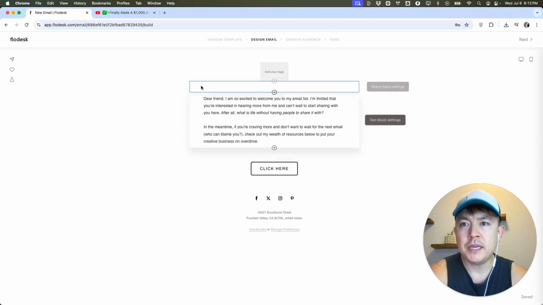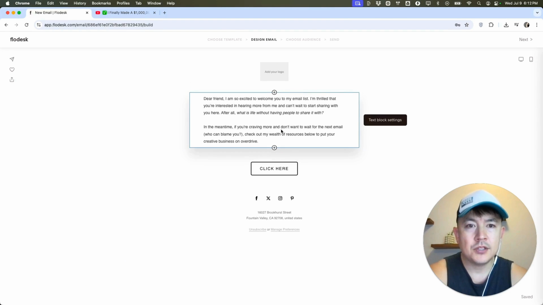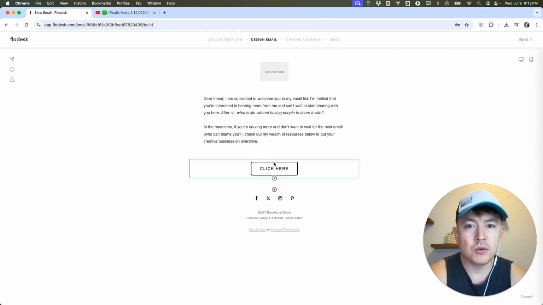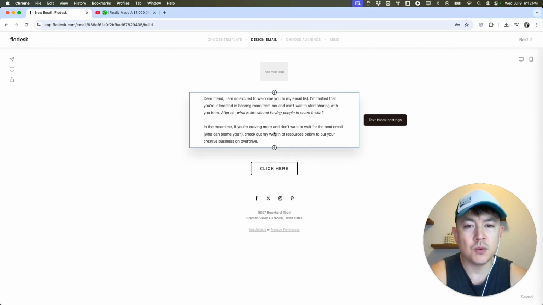Okay, once you do that, you're going to be in the email design editor, and to add a YouTube video, just scroll through until you find the area that you want the video to show up. So for example, this one, maybe I want it to show up down here below the words. Once you hover over the words, you're going to see these plus icons. Click on the plus icon where you want the YouTube video to show up.